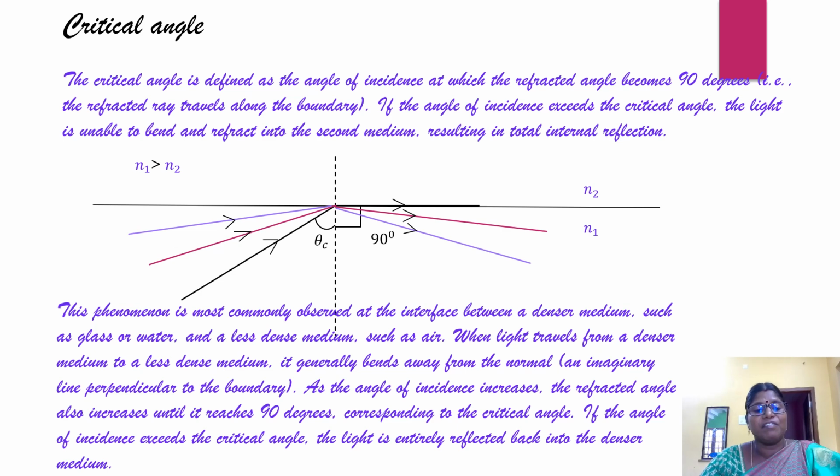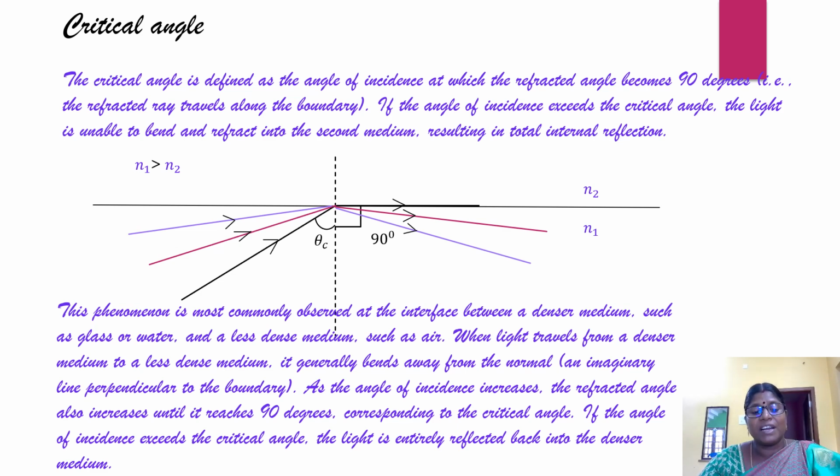When light travels from a denser medium to a less denser medium, the light generally bends away from the normal. When we increase the angle of incidence, the angle of refraction also increases. At a particular angle of incidence, the refracted ray travels along the direction of the boundary.